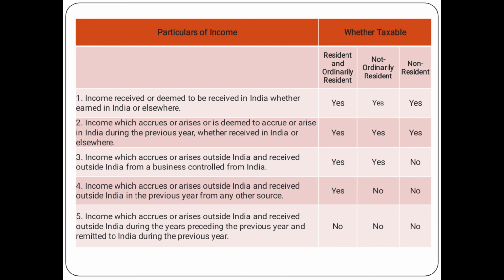Then finally, past untaxed income, that is previous years' income. We calculate the total income of only the previous year, that is 2020-21. Income of earlier years, such as 2017-18 or 2018-19, that was brought into our country only in the period 2020-21, is not included for any of the persons, whether ordinary resident, not ordinary resident or non-resident. In both cases this income is not included. So the scope of total income is determined only on the basis of the residential status. Thank you, students.